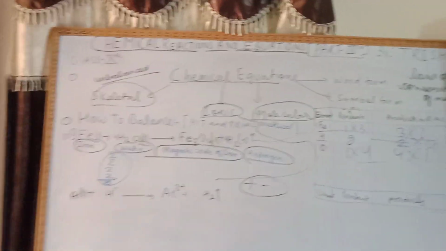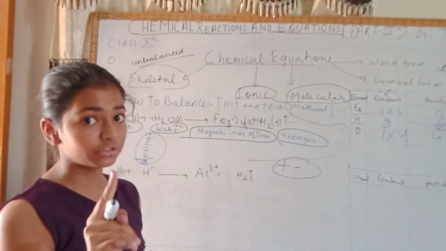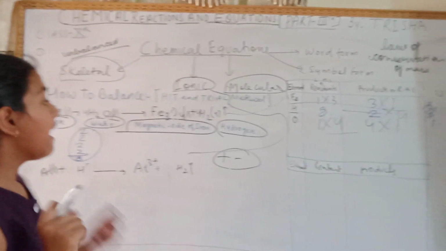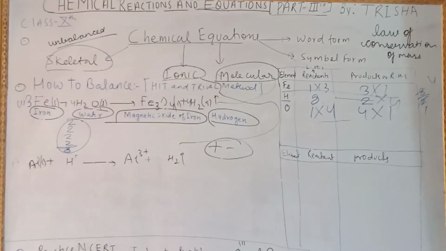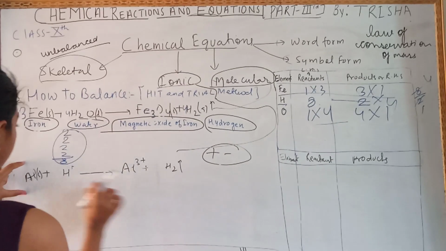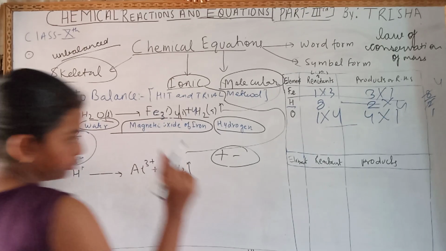Now the second equation. This is an ionic equation. This is a very important equation. Now let's do it. There are 1 and 2 elements.